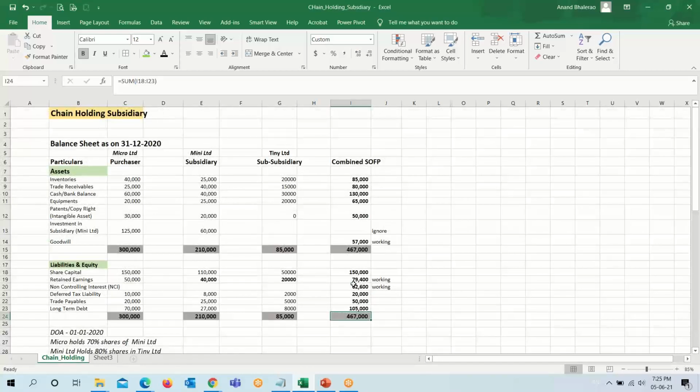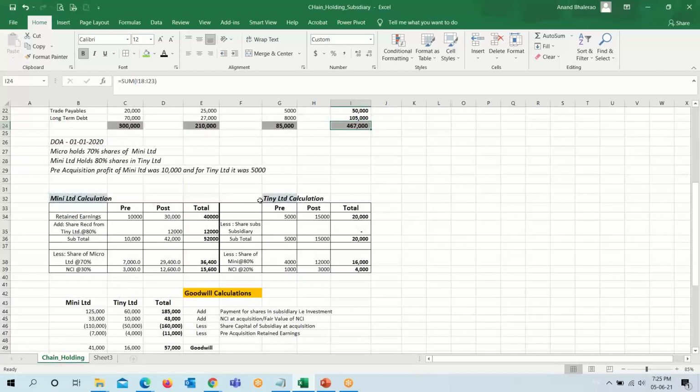So what we have done here: first we have calculated the retained earning or P&L of Tiny Limited. Out of this, the share of Mini Limited, its subsidiary, is transferred to Mini Limited. And out of this, we have calculated the non-controlling and controlling interest.